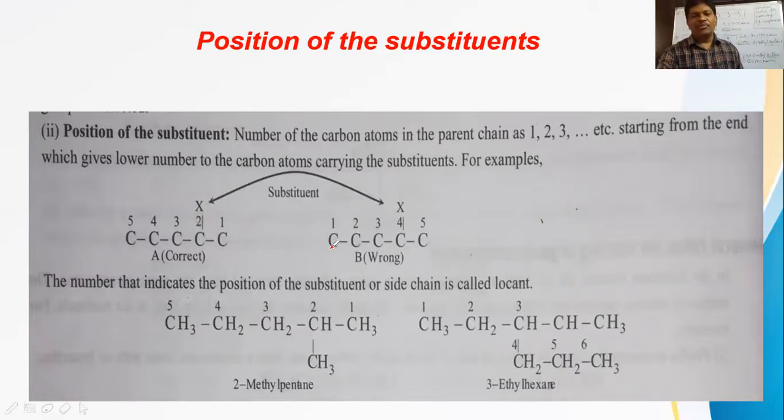But if you take the same 5 carbon chain this side, and numbering is given from left to right, then the position of X comes to be 4 now. The locant is 4, whereas here the locant is 2 for the same halogen. Now in this case, what is to be preferred? The first one is to be preferred. Structure A is preferred over structure B. Why? Here the substituent is getting the lowest possible number. So this point we have to keep in mind.